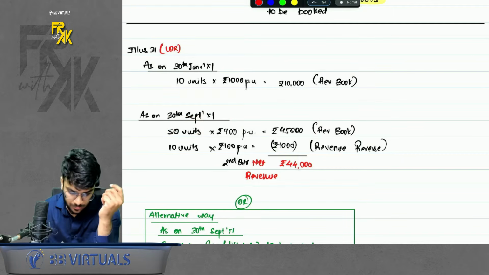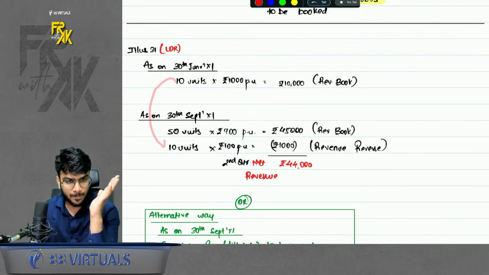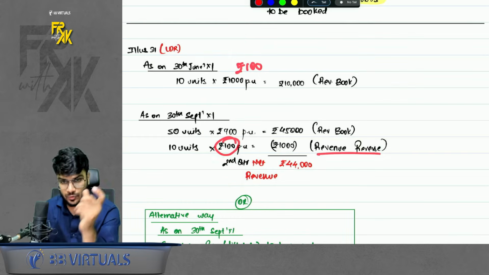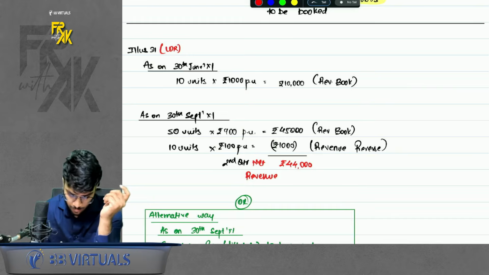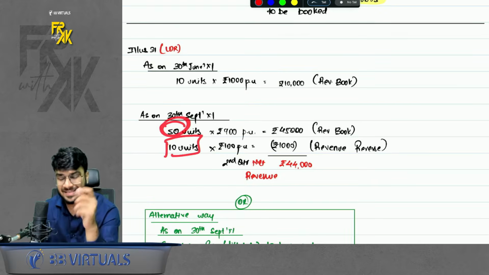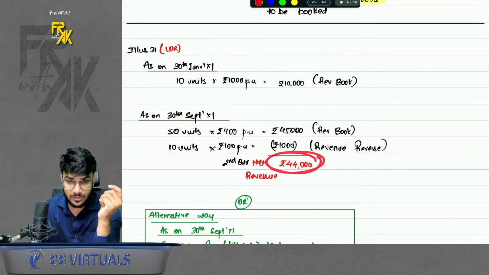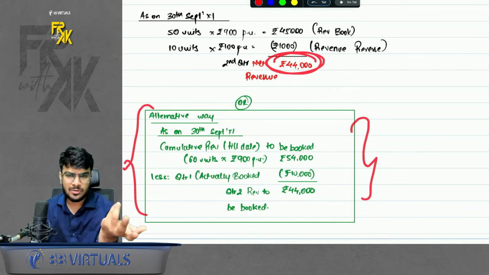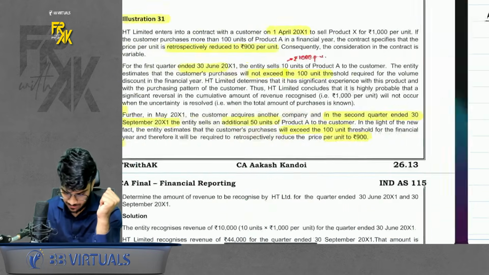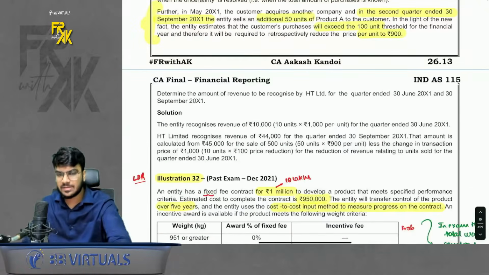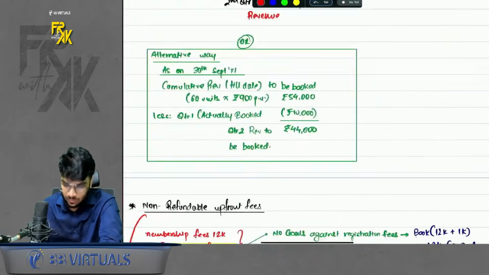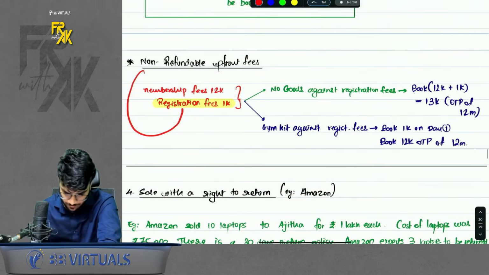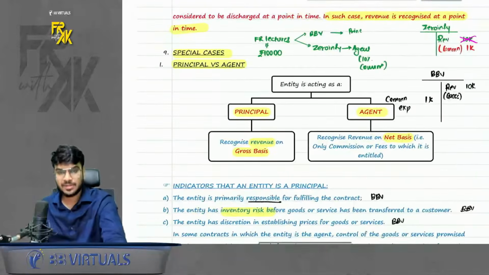But can I say the 10 units which you sold previously, you have booked 100 rupees extra. So you will reverse that also. So ideally in the second quarter, you will book the revenue on 50 units and you will reverse the excess revenue on 10 units. So net revenue will book this much. There is also an alternative way of doing it, not discussing it now, but you can also check it out if you have a second method as well. Okay, done with that. So this was illustration number 31 and 32. Is this clear to everyone, guys? Yes? Chalo, perfect. Now let's proceed further.